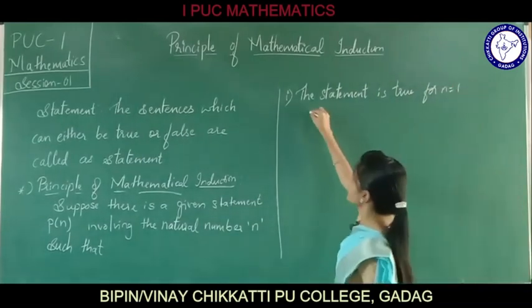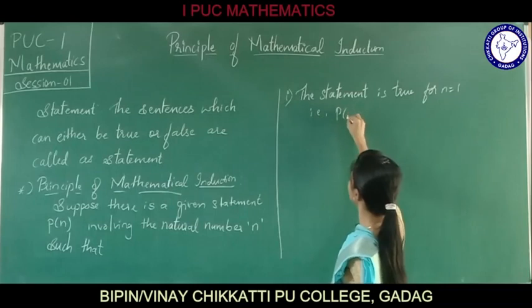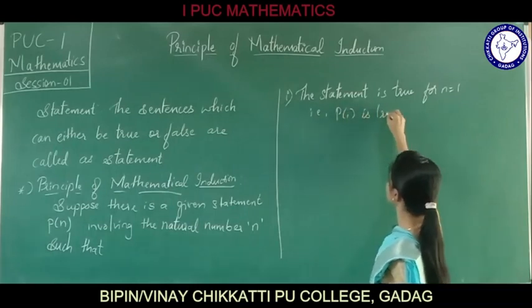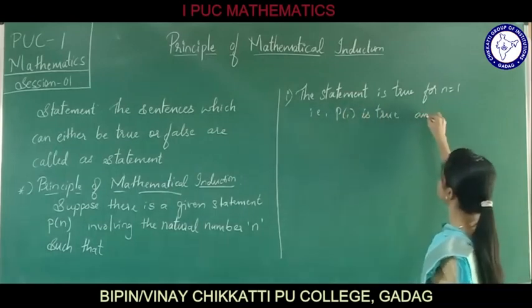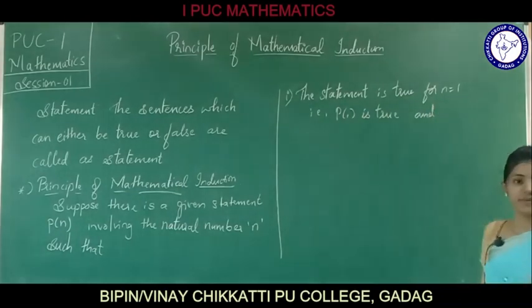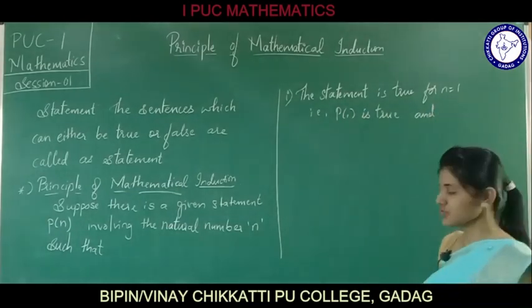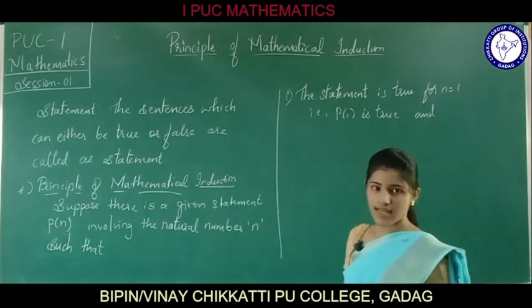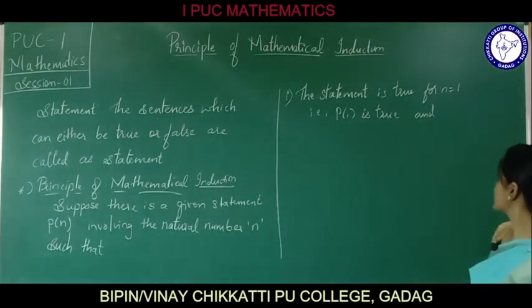That is, P of 1 is true. The statement will be true for n equals 1, where n is a natural number.